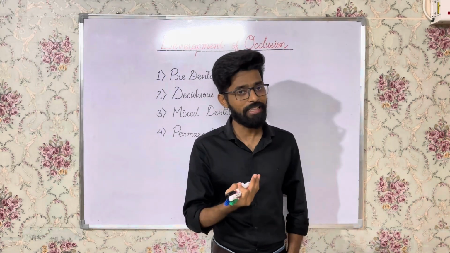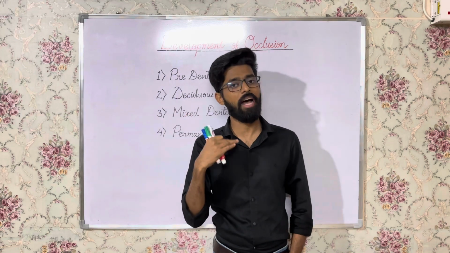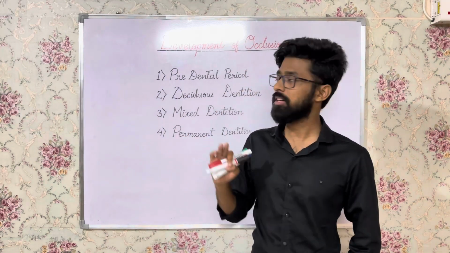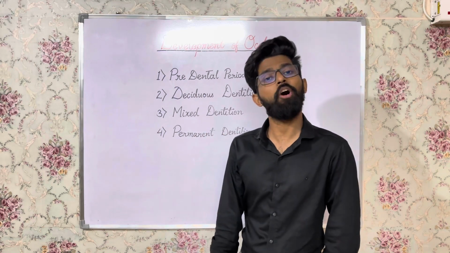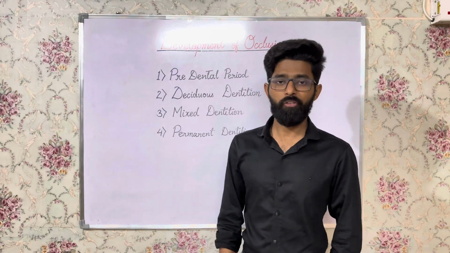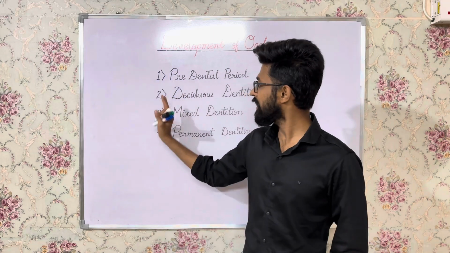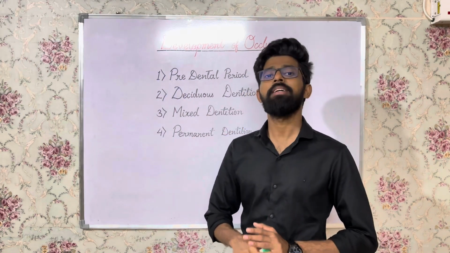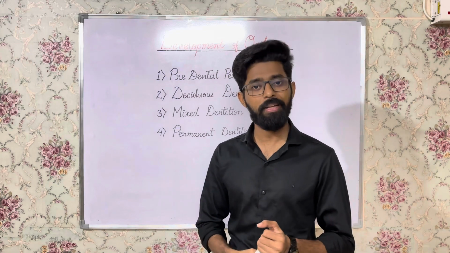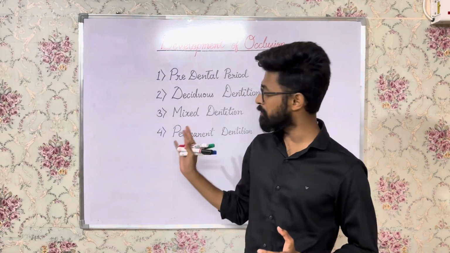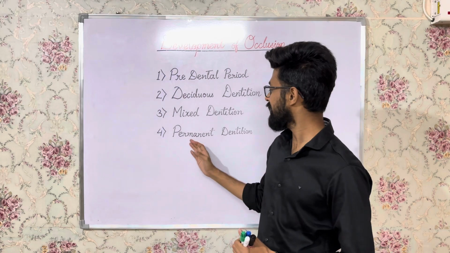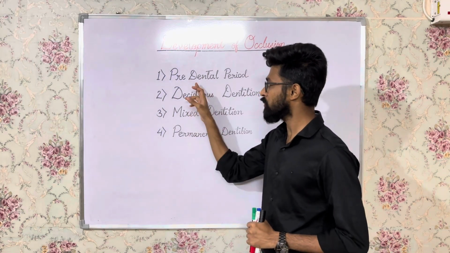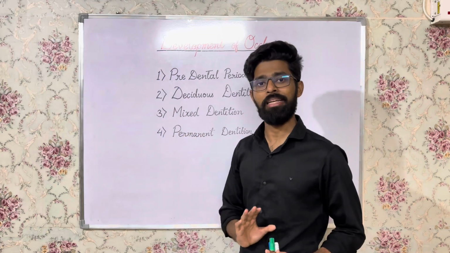कैसे कैसे मिल्क टीथ आएंगे, फिर मिल्क टीथ झरेंगे, उसके साथ परमानेंट टीथ आएंगे, राइट? दिस एंटायर सीक्वेंस is termed as periods of occlusal development. So for the convenience, it is divided into 4 periods. Okay. First is the predental period. Second is the deciduous dentition period. After that, there is mixed dentition period, and then there is permanent dentition, right? So as you can see, the names only suggest their meaning, right?